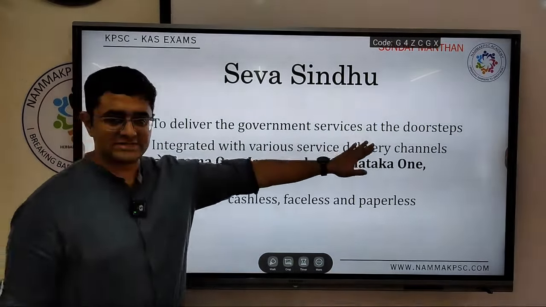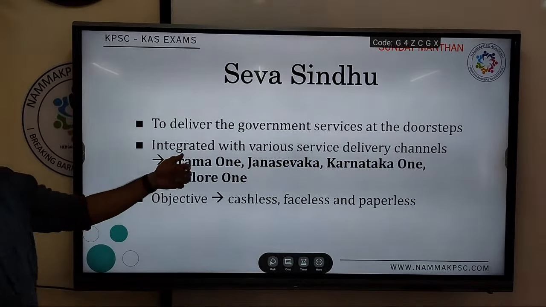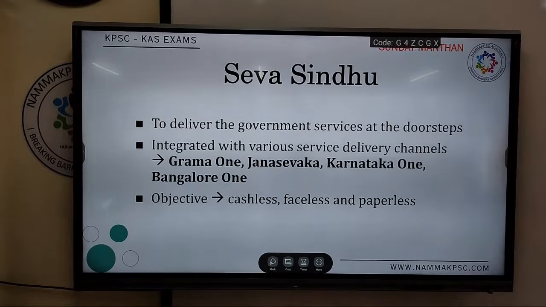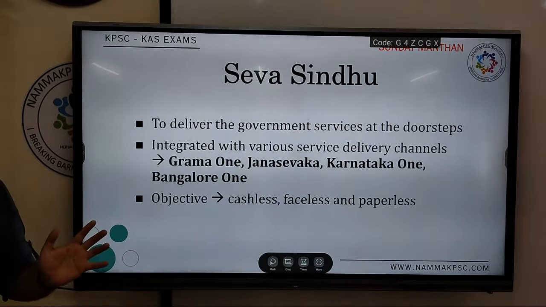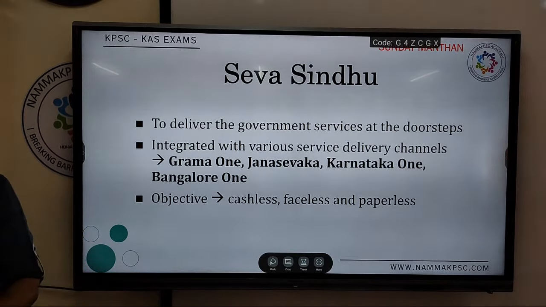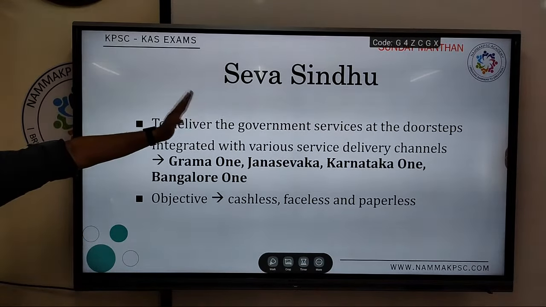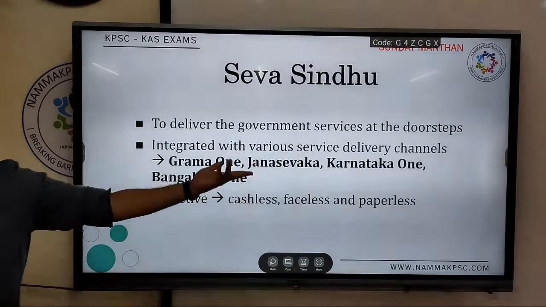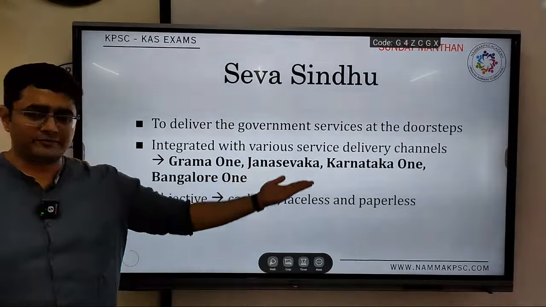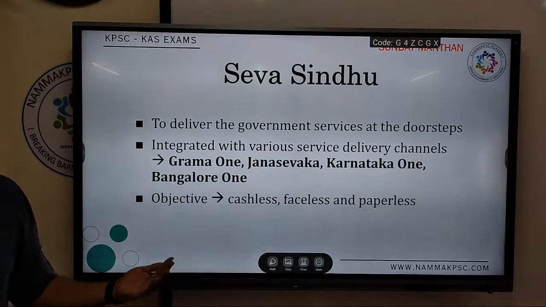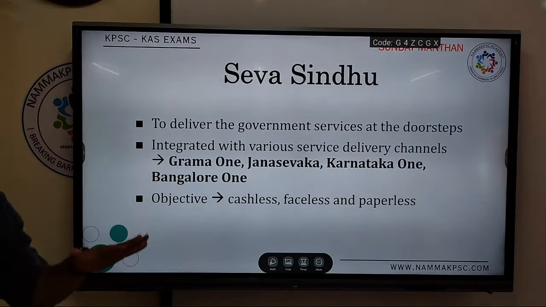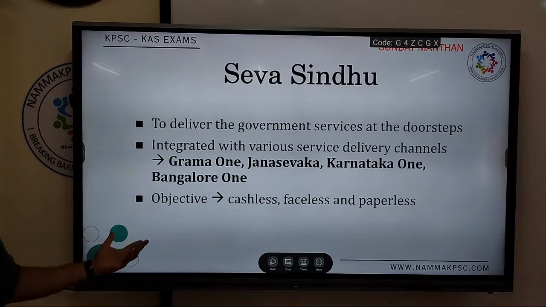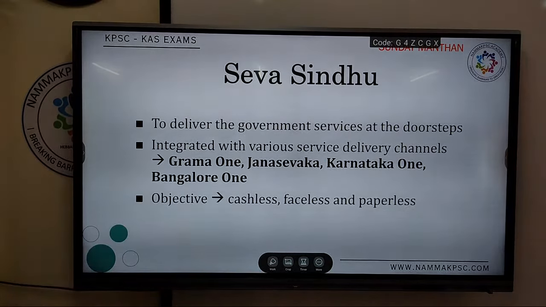To deliver government services at the doorstep, all the service delivery channels that exist today, like Bangalore One, Janasevaka, Karnataka One, Grama One, will be integrated. All of that will be put into one single platform called Seva Sindhu. Objective: cashless, faceless, paperless. You might have experienced this if you have visited either Karnataka One or Bangalore One. You can pay your electricity bill, get your Aadhaar, apply for certain government schemes, everything under one single roof. It had multiple names; all of them will be integrated into one called Seva Sindhu.